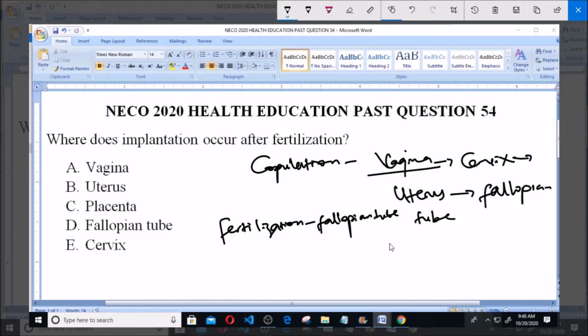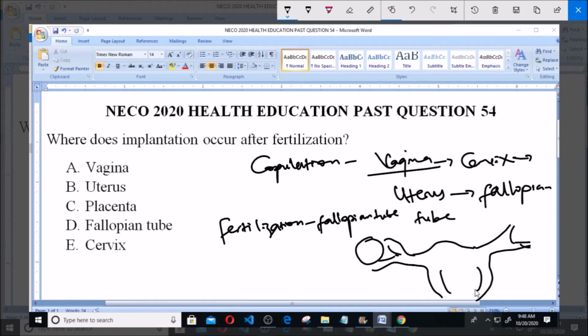Now let me represent it diagrammatically. Let's take, for instance, this is the ovary here. Then you have your fallopian tube like this. Then you have another fallopian tube like this. Now, this is the uterus here. This is the fallopian tube. And let's assume this is the ovary. Now, the egg will be released from this ovary into the fallopian tube.